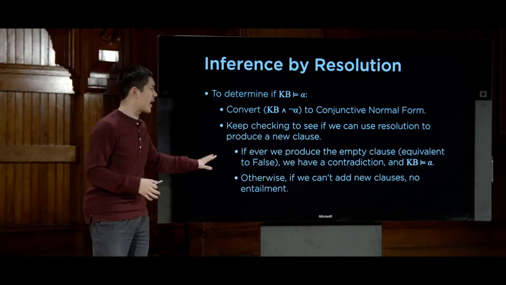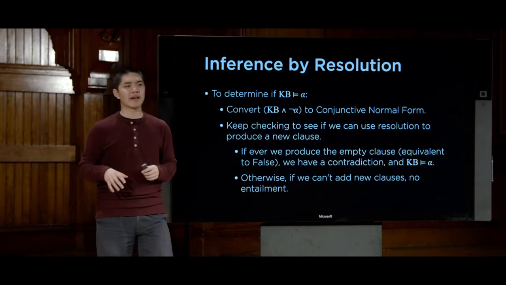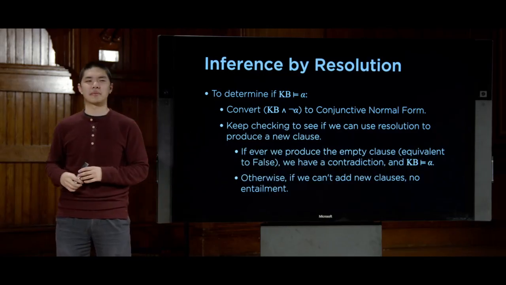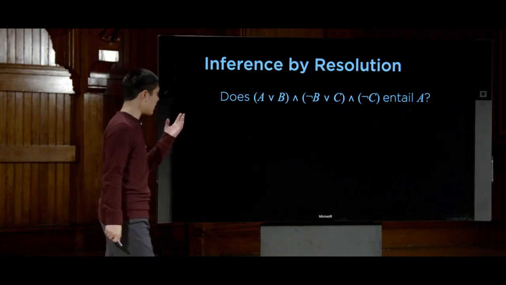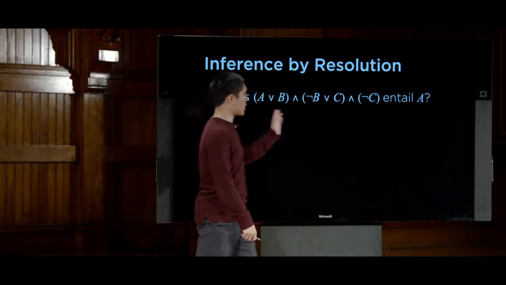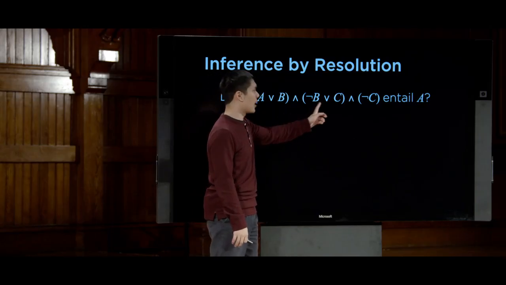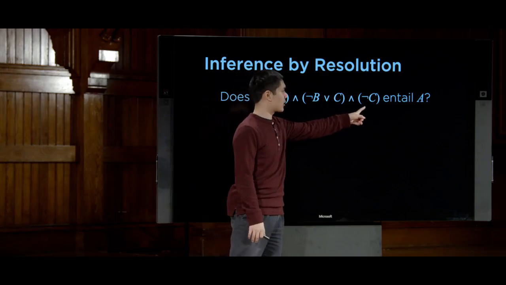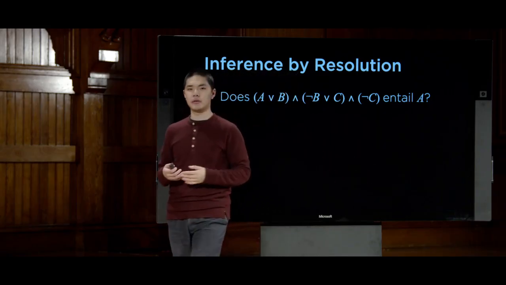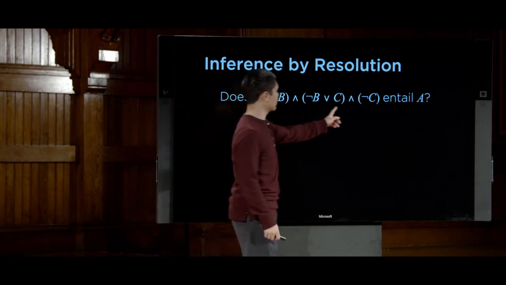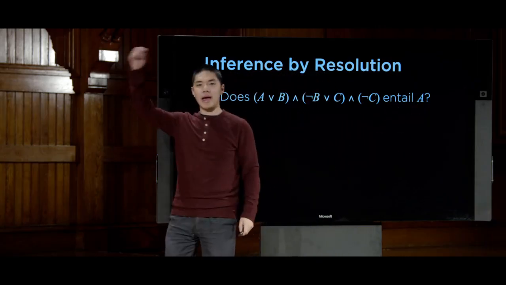And it's very abstract looking, especially this idea of, what does it even mean to have the empty clause? So let's take a look at an example, and actually try and prove some entailment by using this inference by resolution process. So here's our question. We have this knowledge base. Here's the knowledge that we know: A or B, and not B or C, and not C. And we want to know if all of this entails A. So this whole long thing is our knowledge base, and our query alpha is just this propositional symbol A.